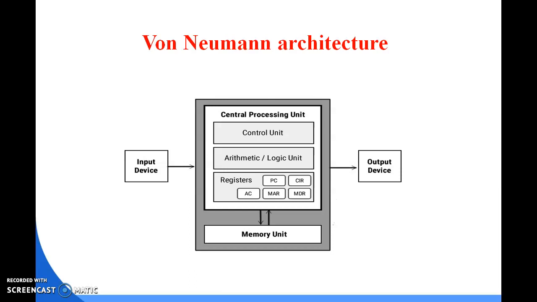If the data is not found within the register, which is known as a data miss, then it will search the data from the memory area. The registers like PC, program counter, AC, accumulator, MAR, memory address register, and MDR, memory data register, are small registers used between the control unit and the memory unit. Clear now?